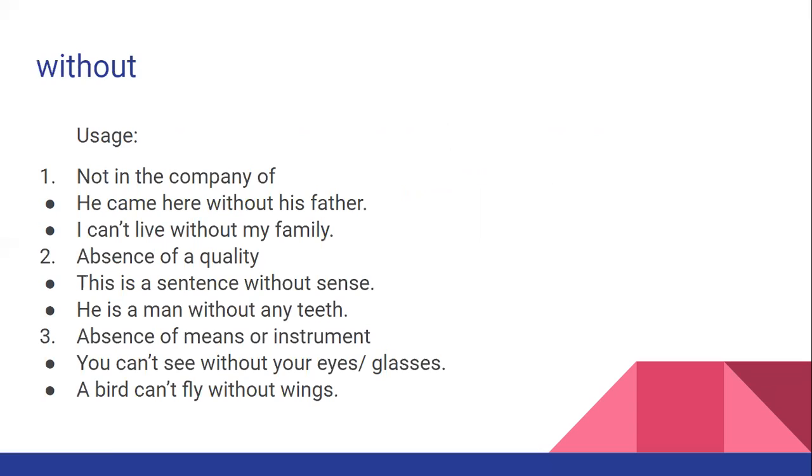The next preposition to be discussed is without. Without, the first usage, is not in the company of. When somebody is not in the company of. So, he came here without his father. Without his father. Not in the company of his father. His father was not with him when he came here. I can't live without my family. So not in the company of my family. I can't live if I am not in the company of my family.